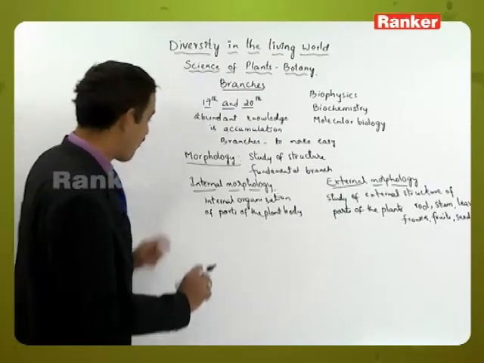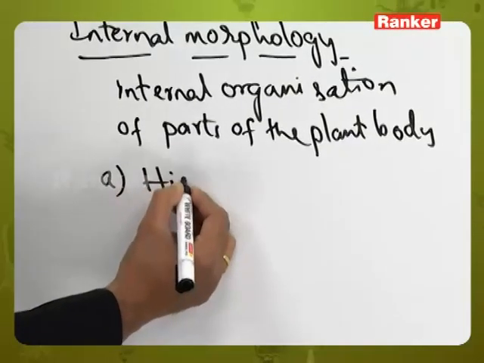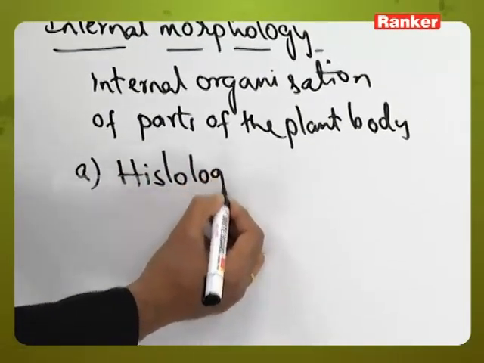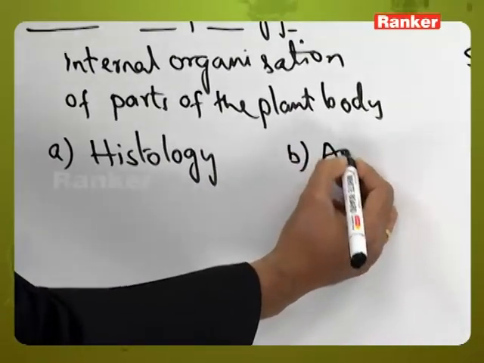Further, internal morphology is divided into two branches. One is called histology and the second one is called anatomy.